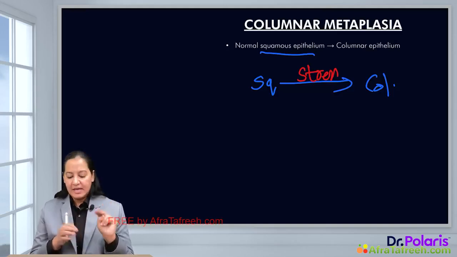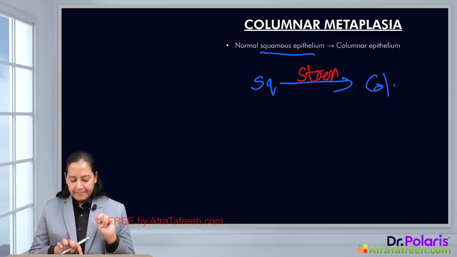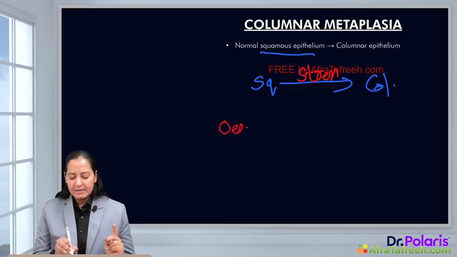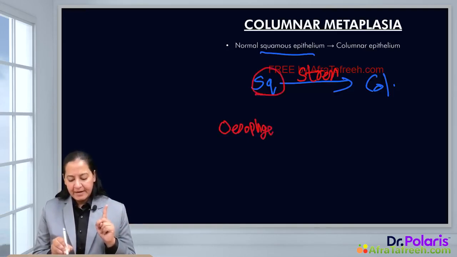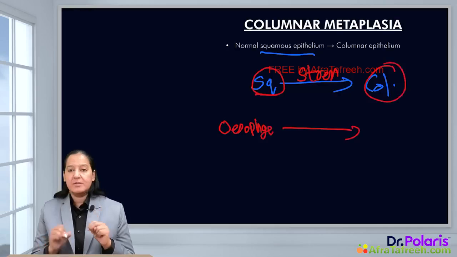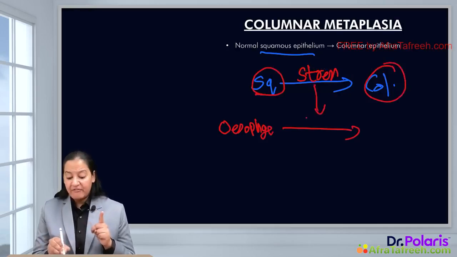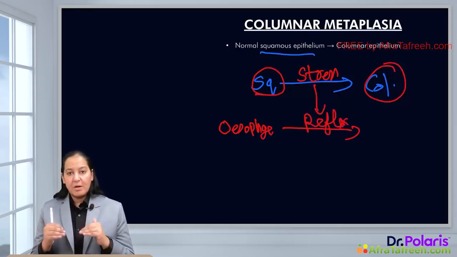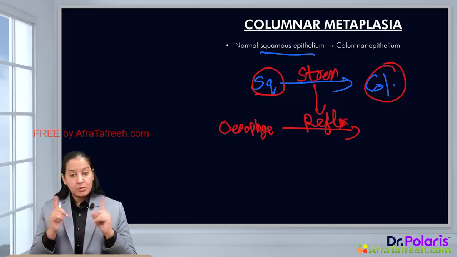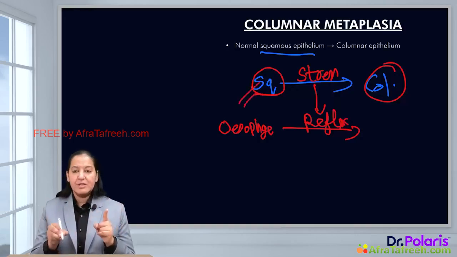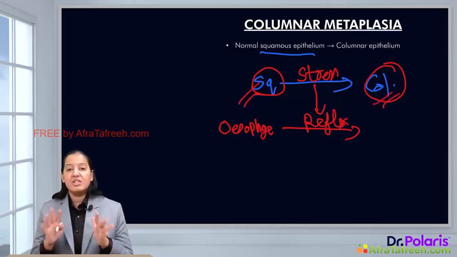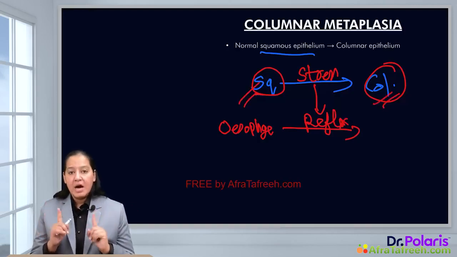We have two organs here. So what are the two examples? The first example is the lower esophagus, in which normally we have squamous epithelia, and it gets converted to columnar epithelia because of stress. The stress here is the reflux. In the lower esophagus, because of reflux of acid from the stomach, the squamous epithelia normally present in the esophagus get converted to columnar, and such an esophagus is known as Barrett esophagus. I will draw the diagram.